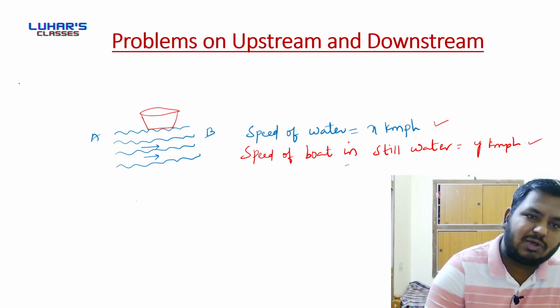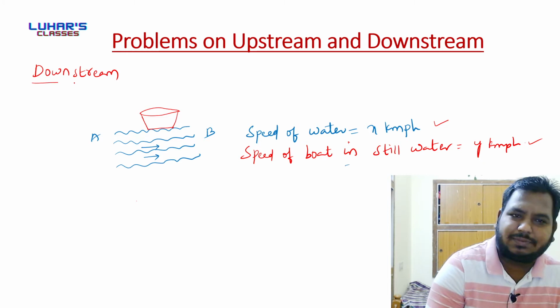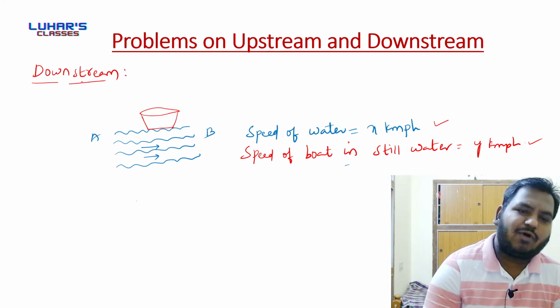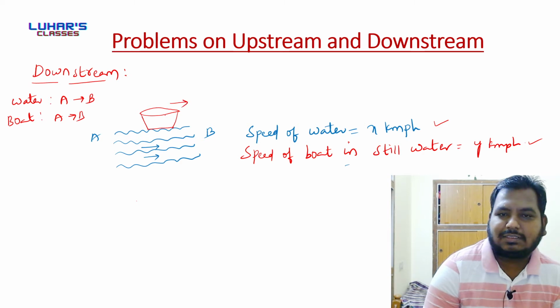Now we'll learn about downstream. Downstream is very simple. If the water is moving from A to B, and if our boat is also moving from A to B, then it is called the situation of downstream.